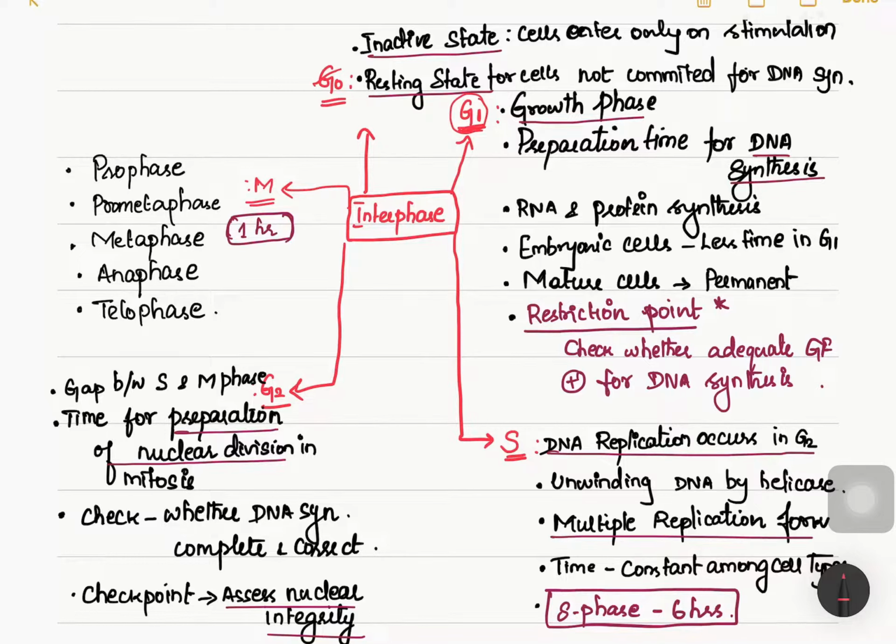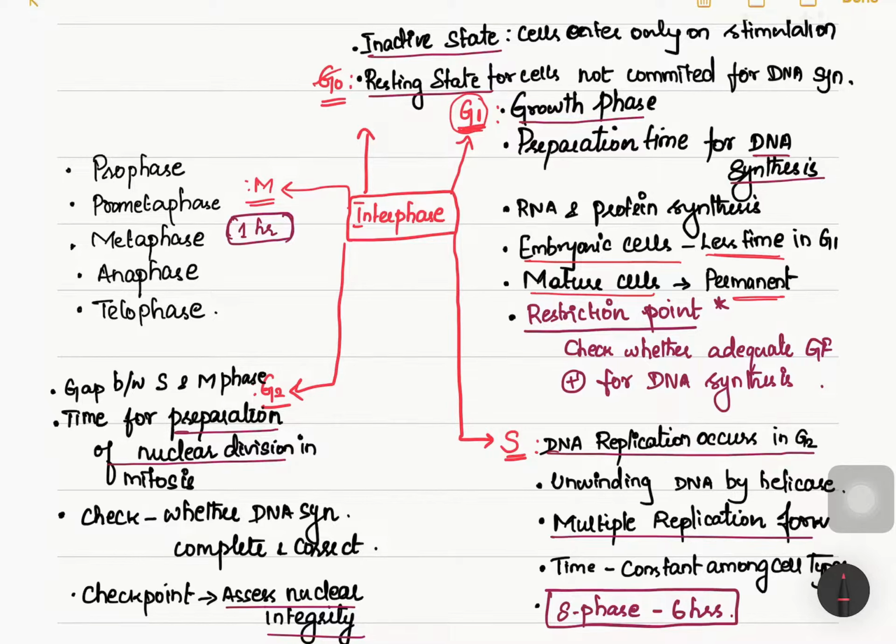But in the case of a mature cell, which has no need of dividing again and again, it will permanently settle in this G1 phase. If a cell has to produce more daughter cells, it has to enter the other parts of the cell cycle, so it will spend very little time in G1. That is what is explained here. An embryonic cell will spend very little time in G1, but a mature cell will stay permanently in G1 phase.